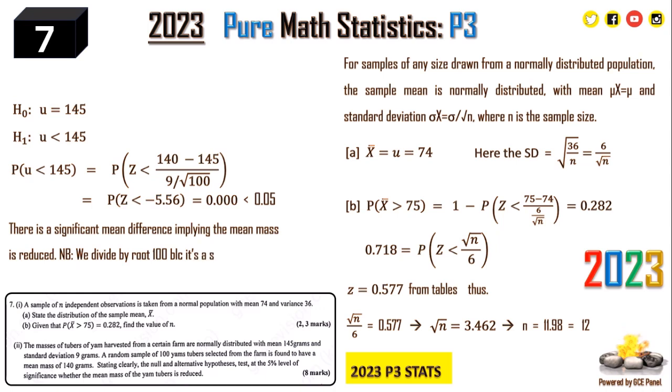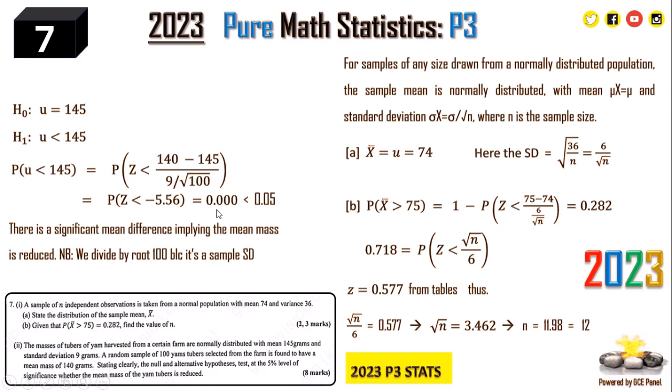So again, for us to do this test, you want to test if mu is less than 145. So you can just test with 140, which is the amount that the person found out, minus 145. You want to see if there is a difference or not, if it makes any difference. All that over 9 over root 100. So that is going to give us the probability of z less than minus 5.56. And from your normal tables, the probability of this is outside the range of -4 to +4, so this gives us 0.